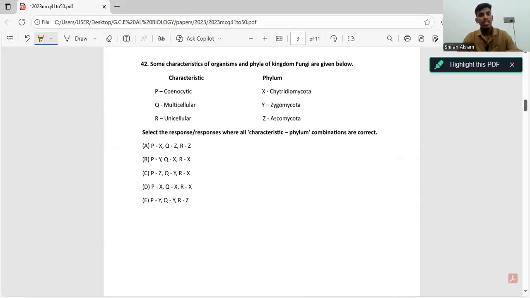Some characteristics of organisms and phyla of kingdom fungi are given below. We have three characteristics. The first one is coenocytic, multicellular, and unicellular. Now, what does coenocytic mean? We know multicellular fungi usually have cell walls between them. Let me draw it.